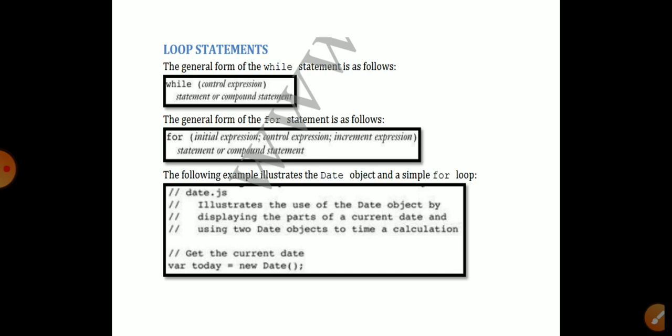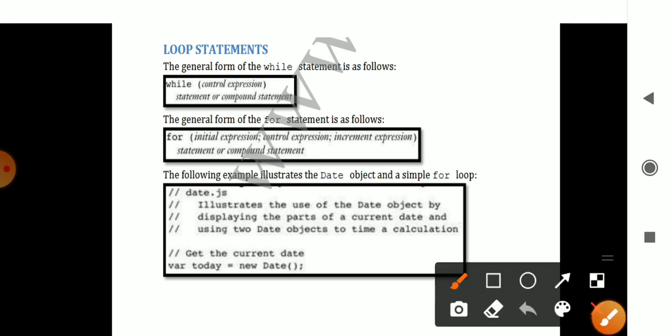Here you have a while statement. You can check how it is being controlled. It has the control expression, whichever it is. Here, i less than or equal to 5. Till then the loop will be running. The syntax is: while you have the control expression, then the statement or the compound statement is written. Increment i++ means it will be incremented each and every time, for the 5 times.